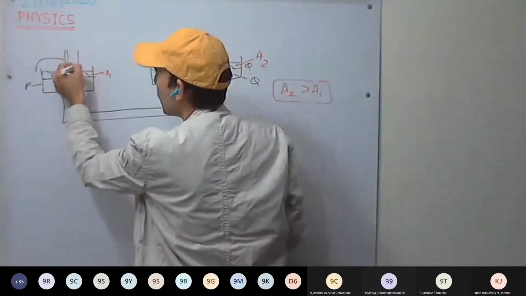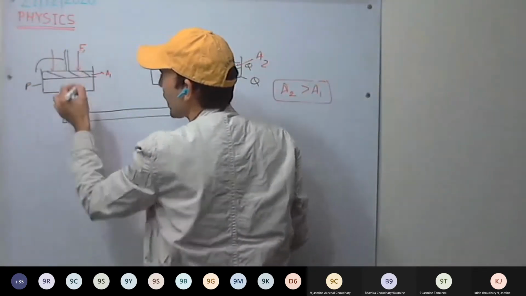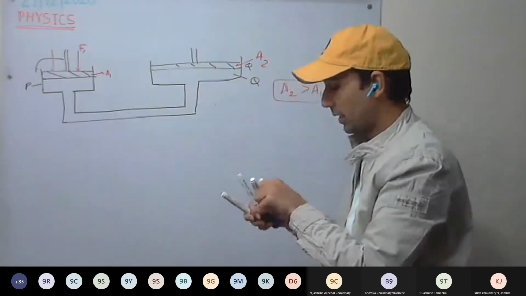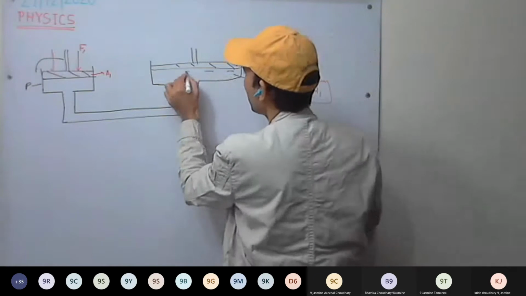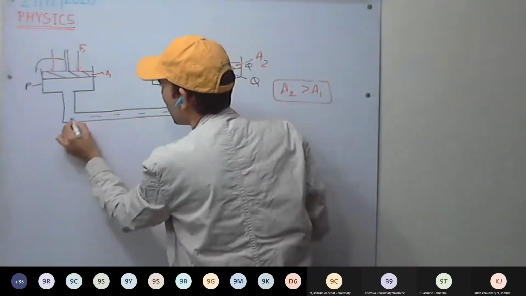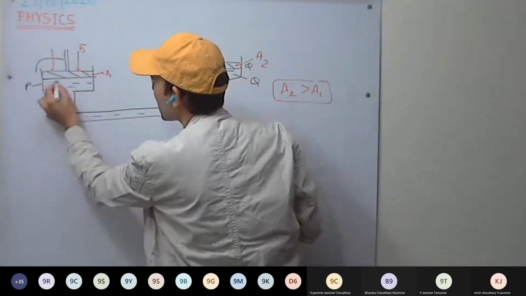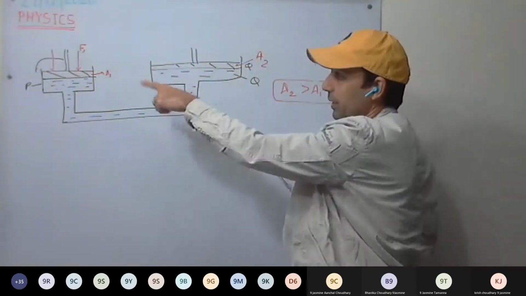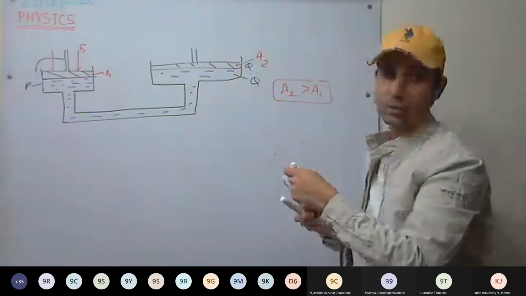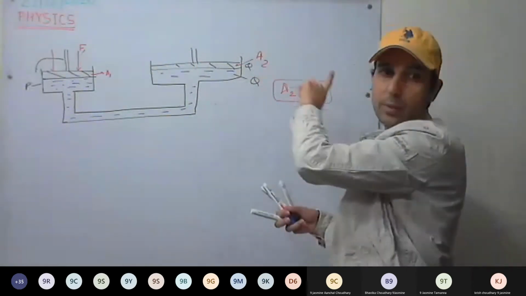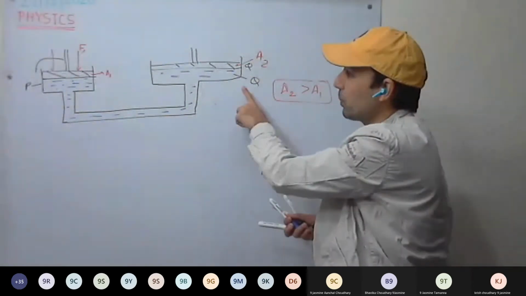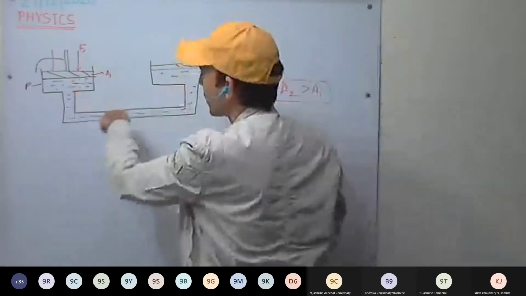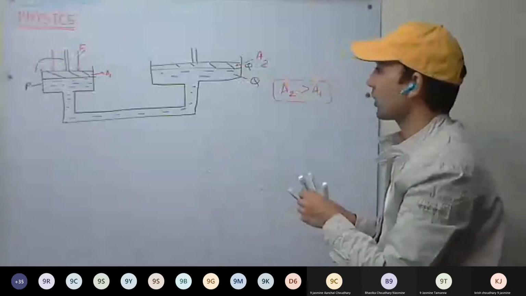So we'll be applying force F1 here. And what is being filled in the container? A liquid, mainly water, or any oil. So we are discussing the principle of hydraulic machines. Some liquid will be there. We are discussing how a hydraulic machine works. It works on Pascal's law, and its principle is that of the hydraulic machine.